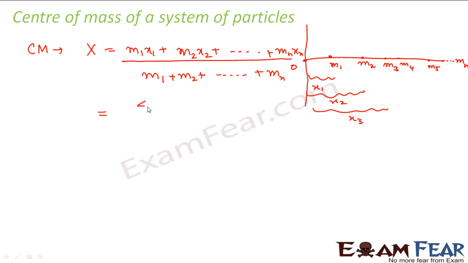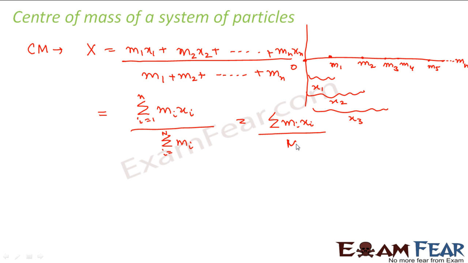So this can be written as the summation of Mi xi, where i is equal to 1 to n, divided by the summation of Mi, where i is equal to 1 to n. Now what is this summation of Mi? This is nothing but the total mass of the object.